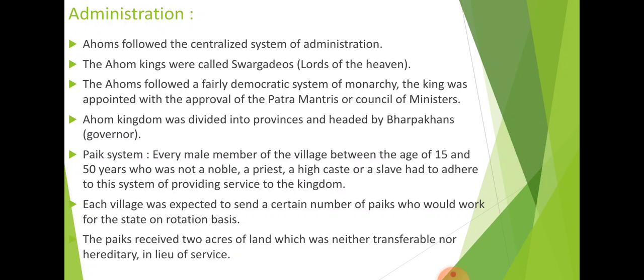Those who were not part of it were nobles, who cannot be from the nobility group, priests, people from the high caste, and slaves. Exempting these four classes, the rest of the people were part of the pack system.